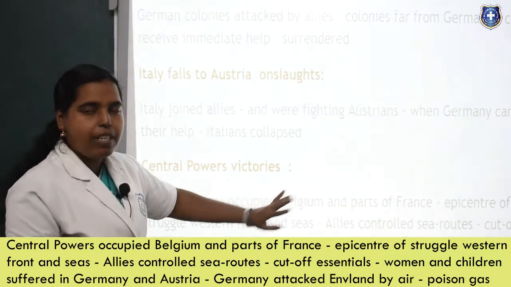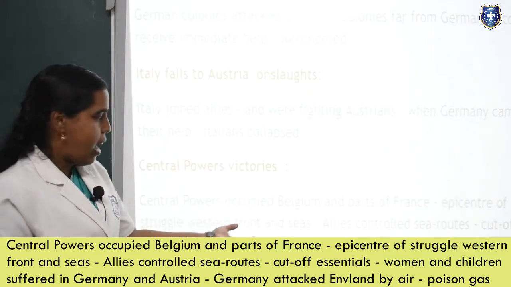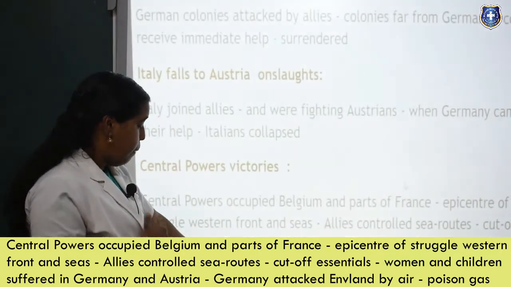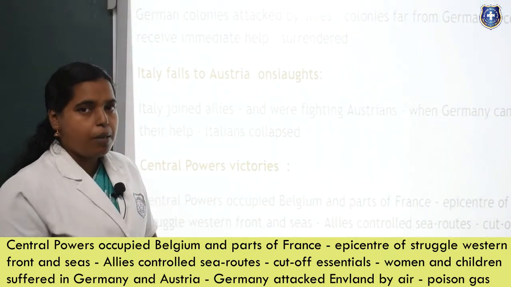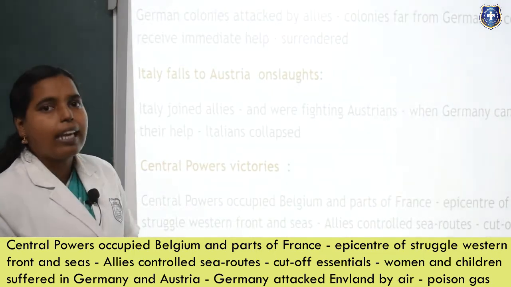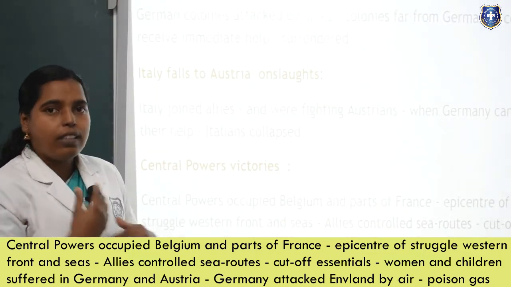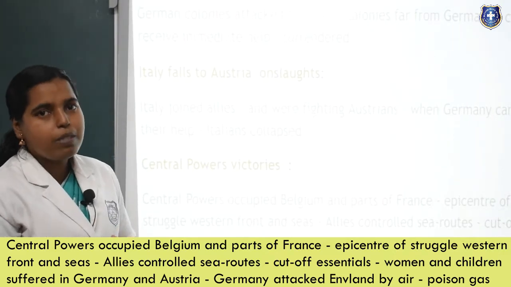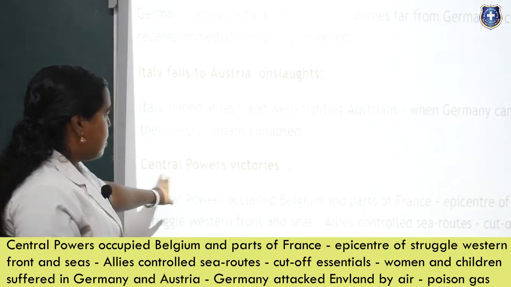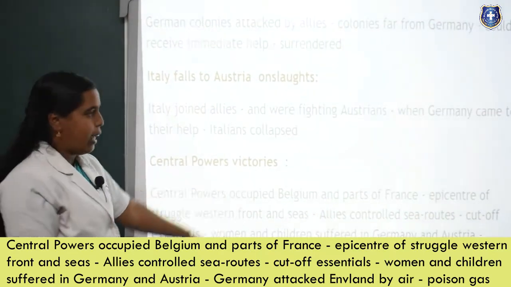They were cutting off every supplement and essential, and that made women and children suffer a great loss. This made Germans very angry, and they started attacking England through airways, and through those airways they started pouring poisonous gases, bombs, etc. So like that, Central Powers got their victory again.